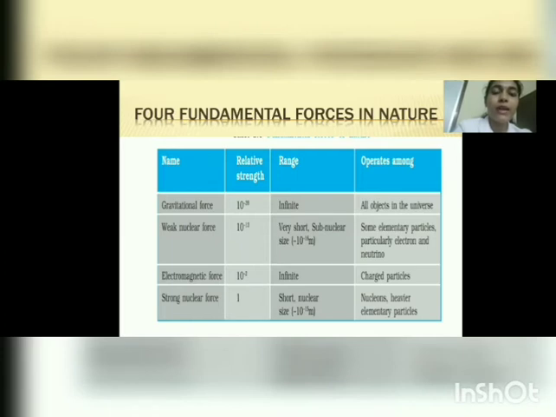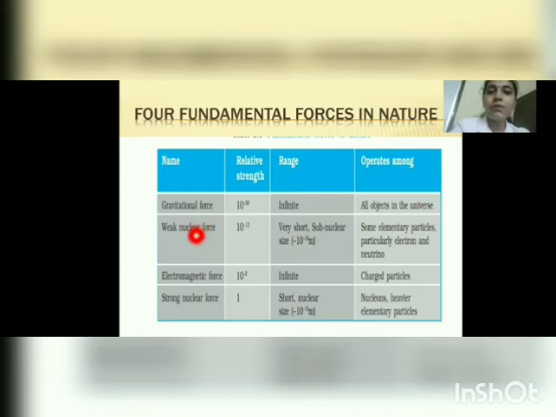Then its range is infinite. Gravitational force extends to infinite distance. The effect of gravitational force is everywhere in our universe. So that's why the range is said to be infinite here, and it operates among all objects in the universe, because the law itself states that every object in the universe attracts every other object. So it is applicable to all objects in the universe.